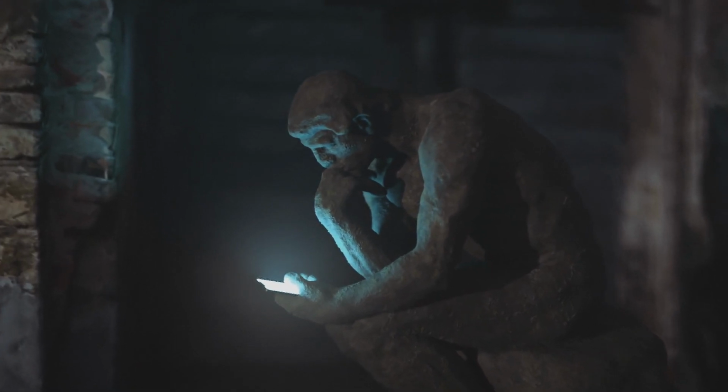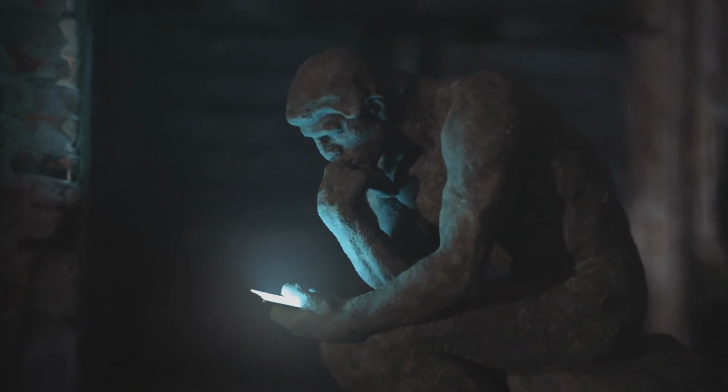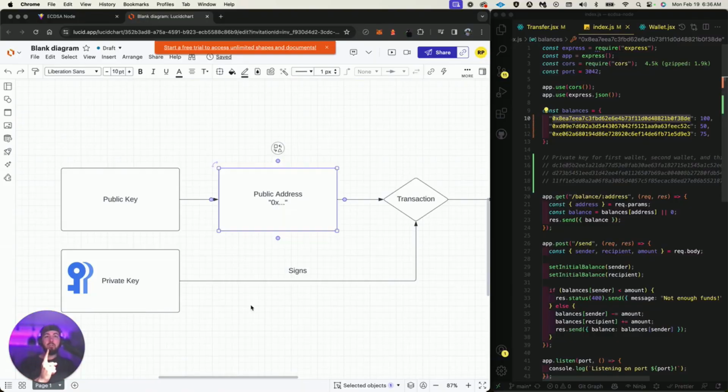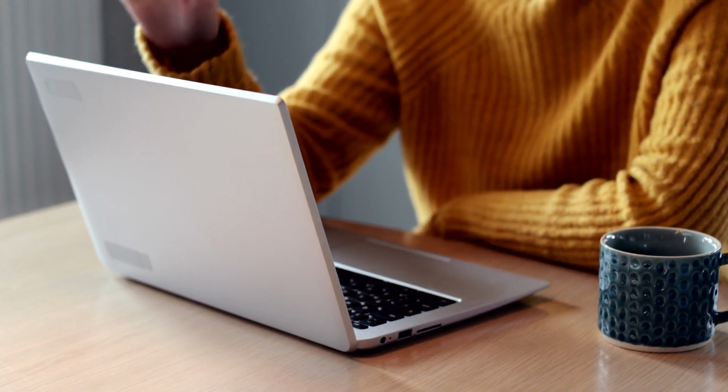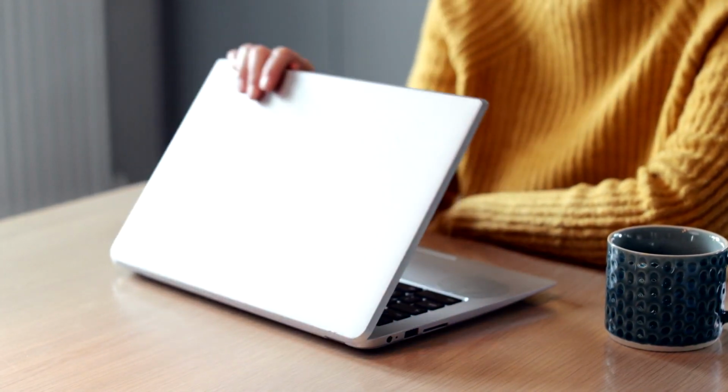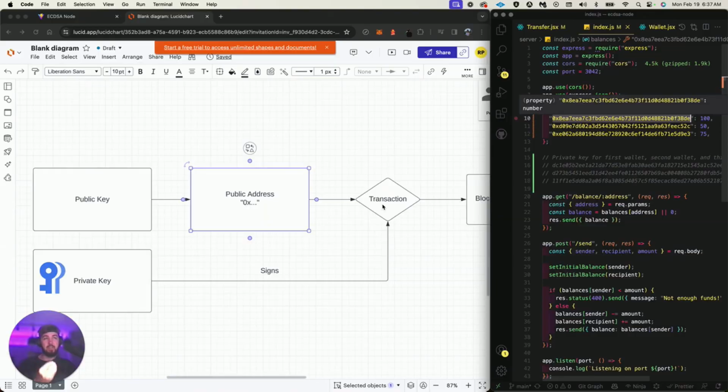But how it works is, if everybody could send funds just because they had a public address, that would be a huge problem. So how it's split is there's a public key and a private key. If you want to send a transaction from this public address, let's say this first address, call it address 1, you have to also have the private key from that address. If you don't, you should not be allowed to send the transaction. That makes sense. If I own the wallet address, I should have the private key and the public key, because everybody has the public key, but only I should have the private key.